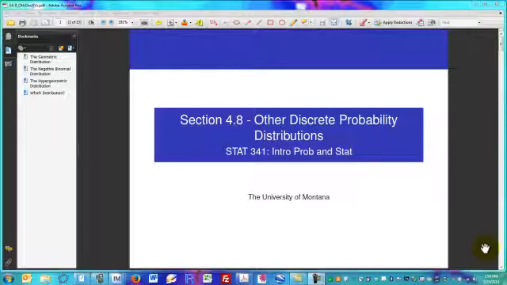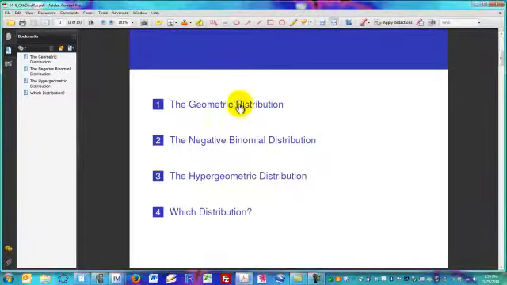Okay, this is section 4.8 on other discrete probability distributions in Statistics 341 Intro to Prob and Stat. By other, that means that we're adding to our already accumulated knowledge of discrete probability distributions. The three discrete distributions we've studied to date are the Bernoulli distribution, the binomial distribution, as well as the Poisson distribution. So we're going to add to those three distributions three new ones: the geometric distribution, the negative binomial distribution, and the hypergeometric distribution.